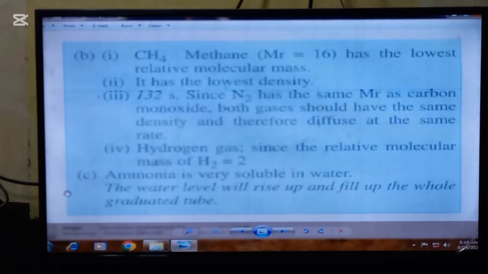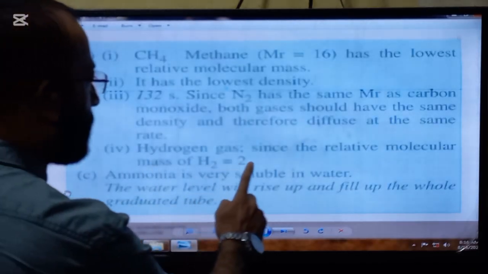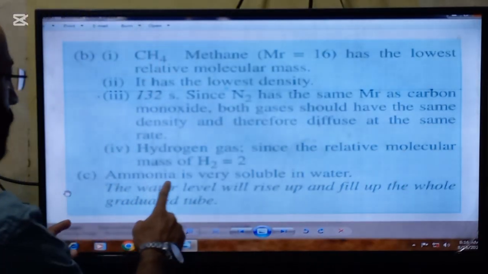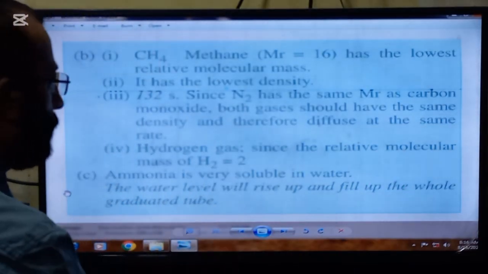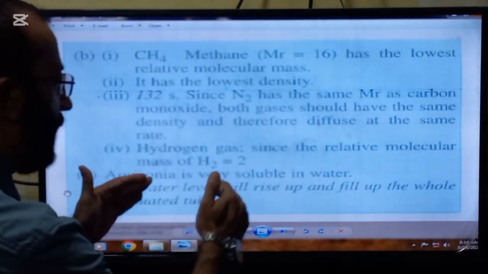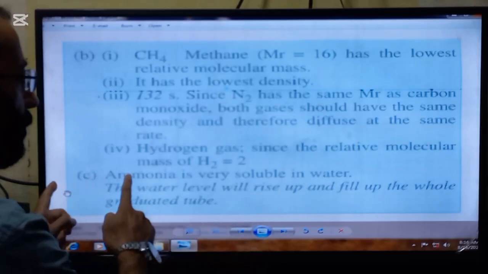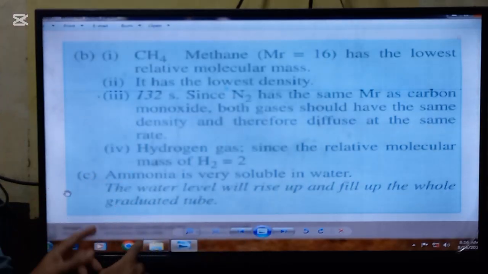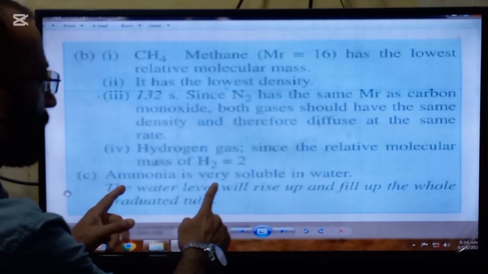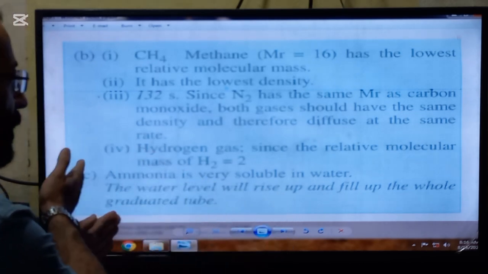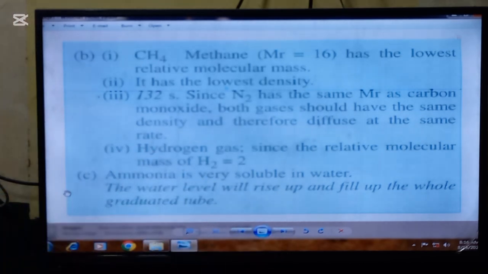So here is the answer. Hydrogen gas, since the relative molecular mass of H2 is 2, that's why this will have the lowest density of those gases given in the table. So the rate of diffusion of the hydrogen gas will be the fastest compared to those gases.